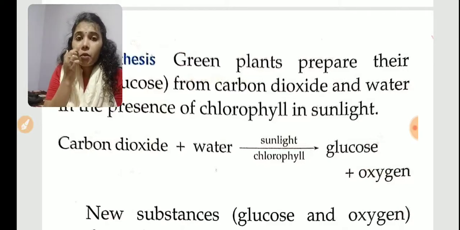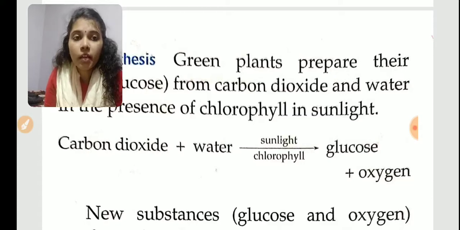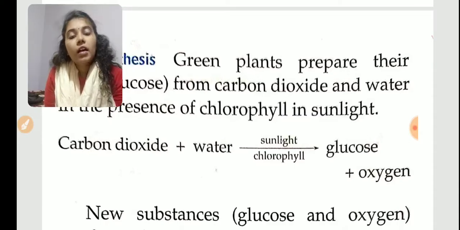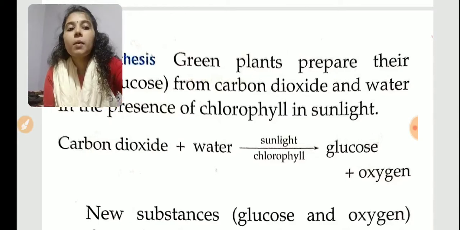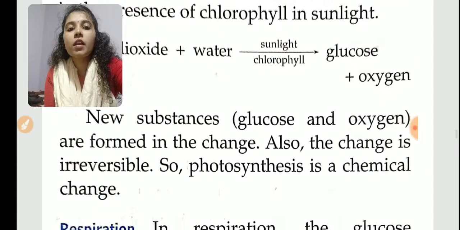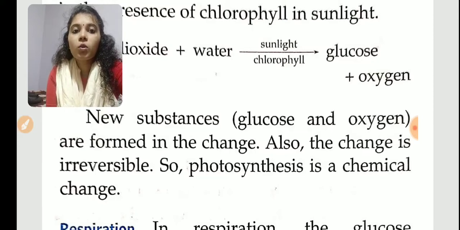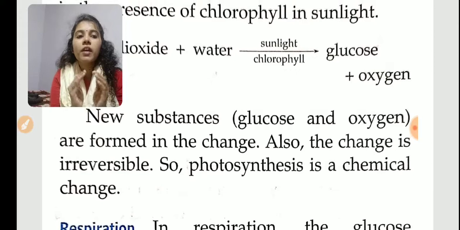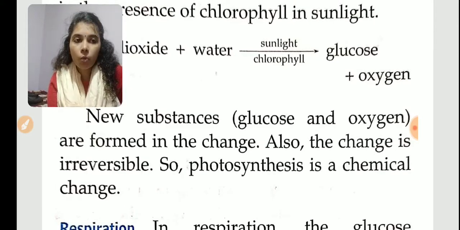So what new substance is formed here? After the arrow, what substances are formed? Glucose and oxygen are the new substances, right? Carbon dioxide and water are the reactants. So new substances, glucose and oxygen, are formed in the change. Also, the change is irreversible. Can you change this glucose and oxygen back to carbon dioxide and water? Not possible. So this is an irreversible change.